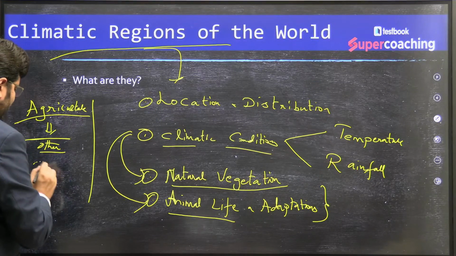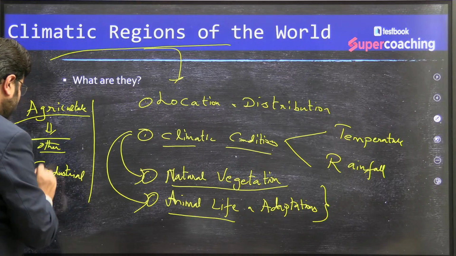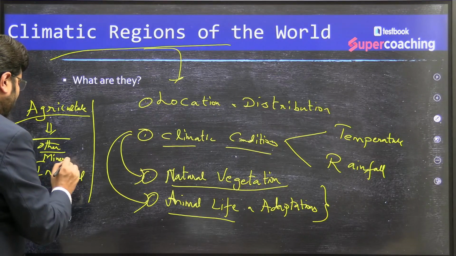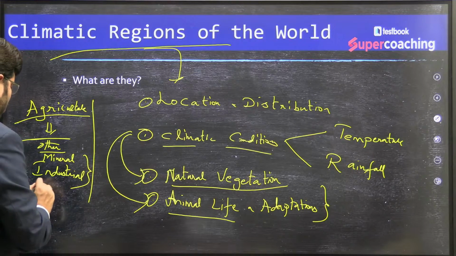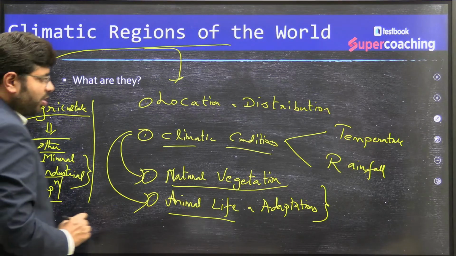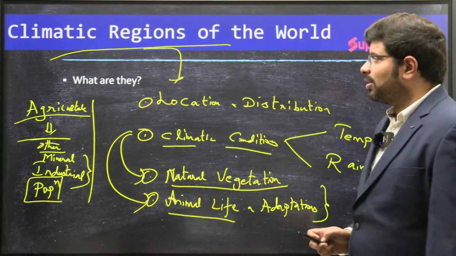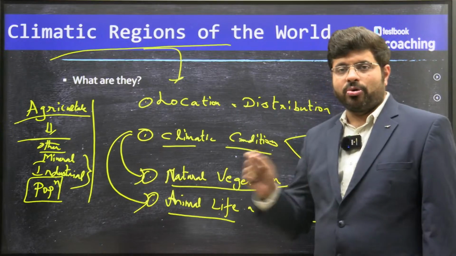When you study about climatic regions, we'll also study other things, like how is the industrial development over that region, what are the minerals available in that region, how these minerals relate to development, or what is the general distribution of population, the human geography of that region as well. So this is what the division of a climatic region is about.